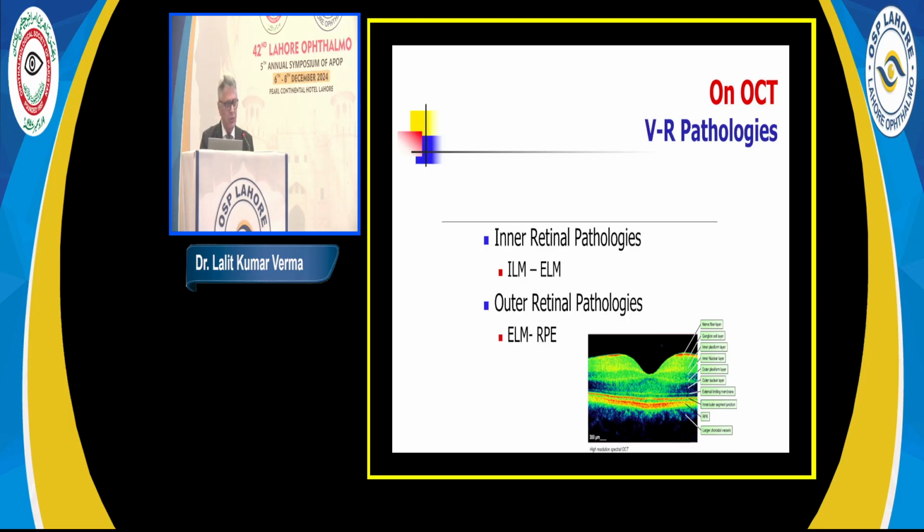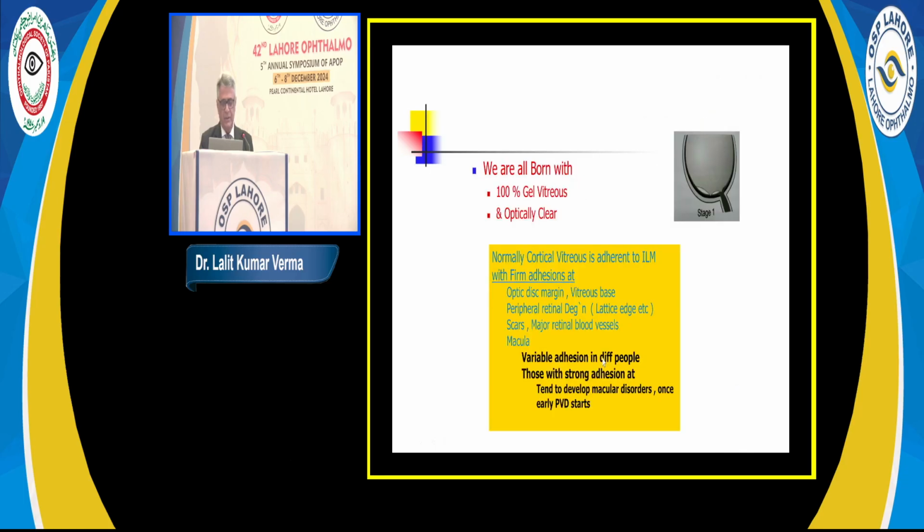But I'm not going to talk about any of the inner retinal pathology, neither the outer retinal pathology. We will talk of the junction where the vitreous meets the retina, and this junction is known for interface kind of pathologies. Remember, all of us are born with a gel vitreous. Gel vitreous means consistency like the white of an egg. That's a lacy substance. All of us are born like this, and this gel is adherent to the ILM at various places in the retina.